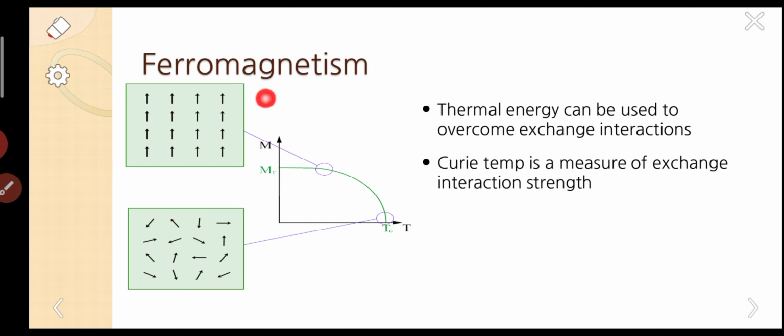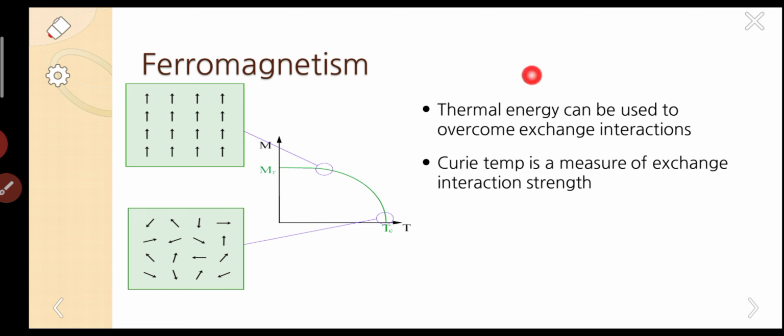As I explained in the previous slides, this is spontaneous magnetization. If we increase the temperature, all the dipoles will turn into random directions. Whenever we apply heat, the dipoles automatically turn into random directions.